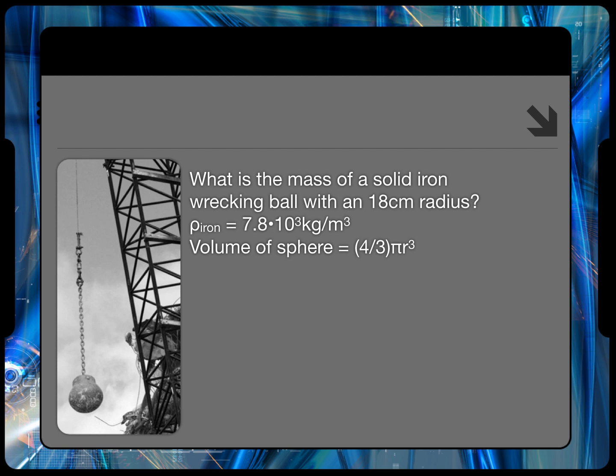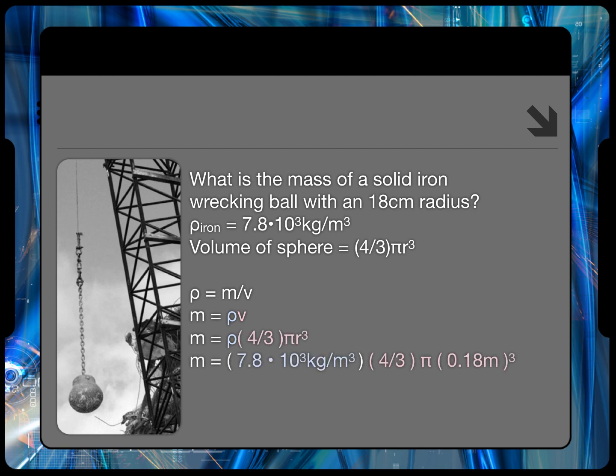I'm going to go ahead and solve this one, but do follow along. Density is mass divided by volume. So mass is density times volume. Volume is 4/3 pi r cubed, so we use the density of iron times the volume of the wrecking ball for a mass of 190 kilograms.